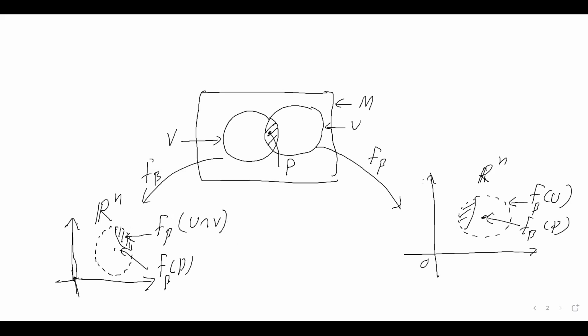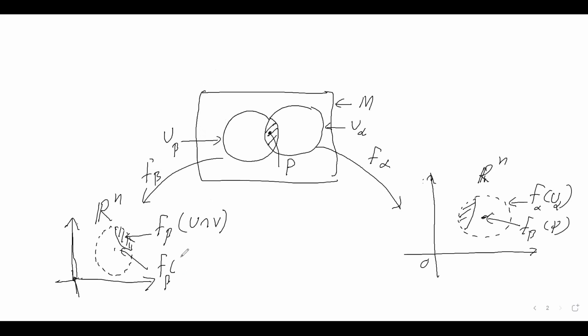Let me change this a little bit, because I want to go with the notation. So let's call this U alpha. This is F alpha, and this is F beta, this is U beta.